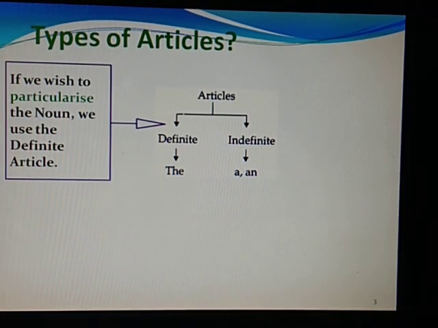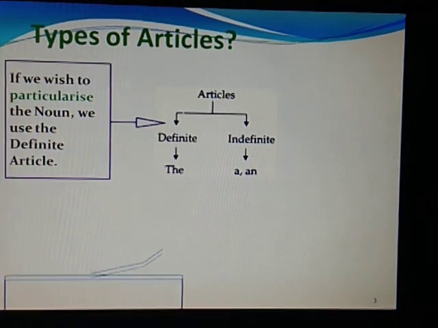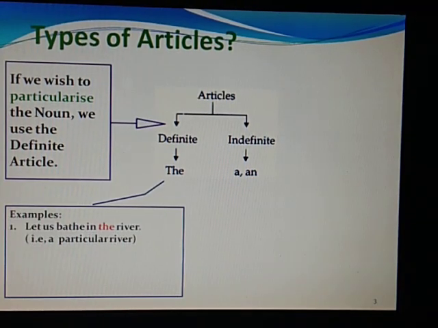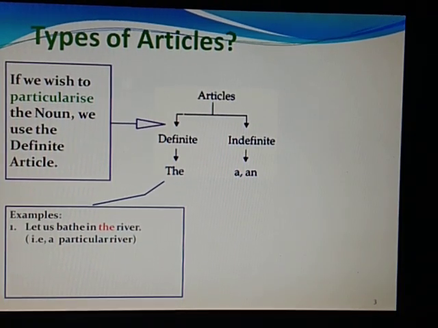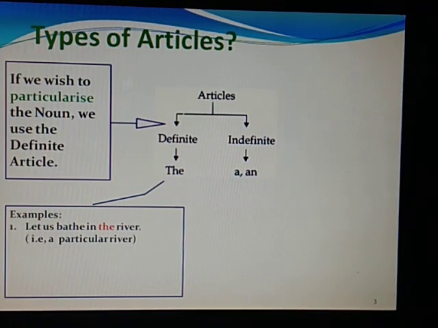Now, what is a definite article? If we wish to particularize the nouns, that means if we want to make that noun special, we use the definite article. For example, let us bathe in the river. Now here the noun river, we are particularizing it by using the article. That means we know the river. We are telling that the river is specific, that the river is special.